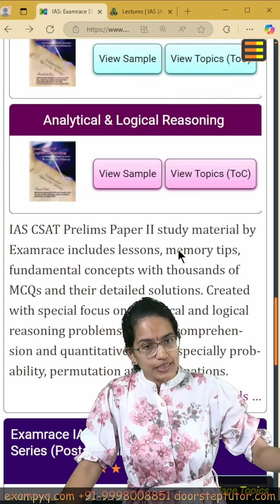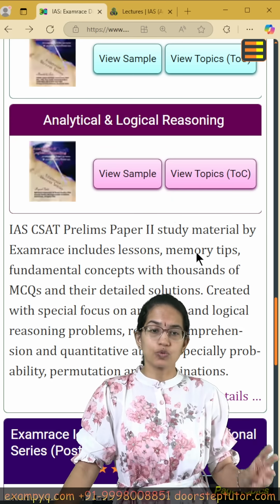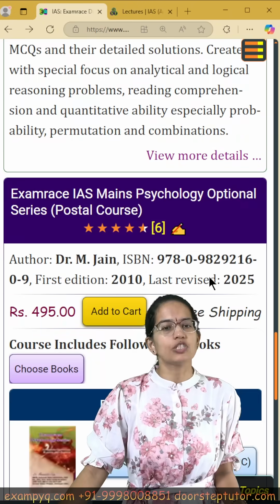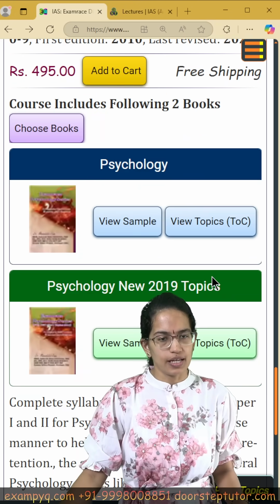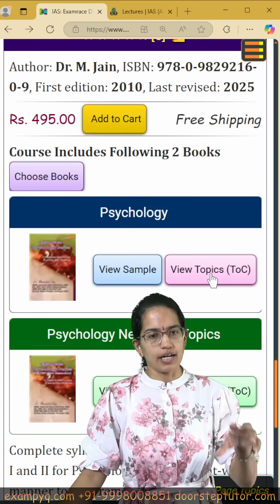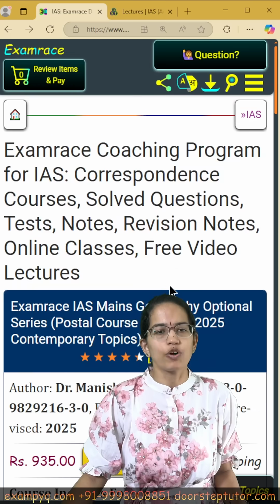Now, besides the prelims, you do have postal material for your mains for 2 subjects, 2 optionals, psychology as well as geography. So the psychology books are available at the link here. So you can actually go through the list of content and the topics here for more information.